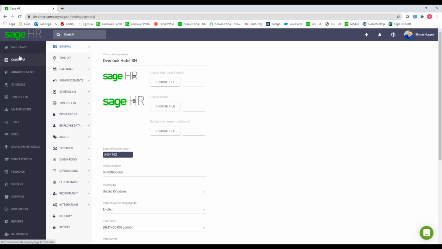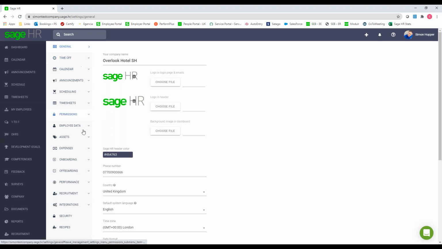So on the very left-hand side in this blue bar, these are all the different modules that you've got in the Sage HR system. Now, I've got every single module activated. If you're just using the core HR and the leave, you may see a whole lot less on the left-hand side. Same for your employees. When they log in, depending on what you give them access to, they may also see a whole lot less too.